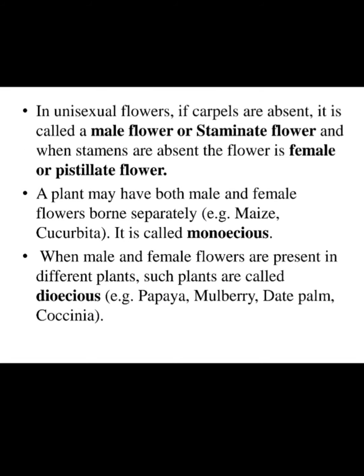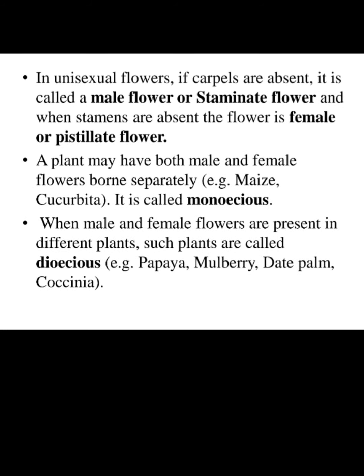Next, in a unisexual flower, if carpels are absent, it is called a male flower or staminate flower, and when stamens are absent, the female flower is called a pistillate flower. That means unisexual means what? Only one sex is present.